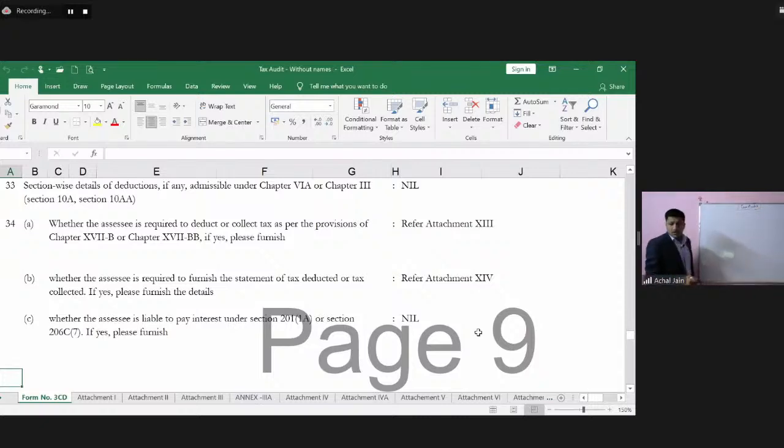Say this is in the context of MNO Private Limited. So it's a company. Now this company had got actuarial valuation for gratuity.